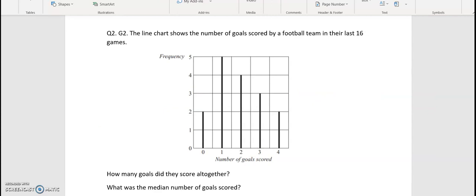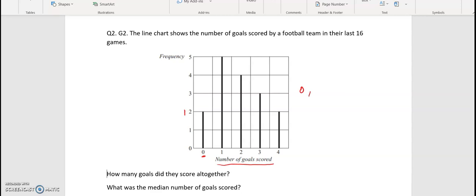In question number 2, the line chart shows the number of goals scored by a football team in the last 16 games. How many goals did they score altogether? So there are 16 games in total. We have the number of goals scored, so 0 goals were scored twice. So we have first match 0.